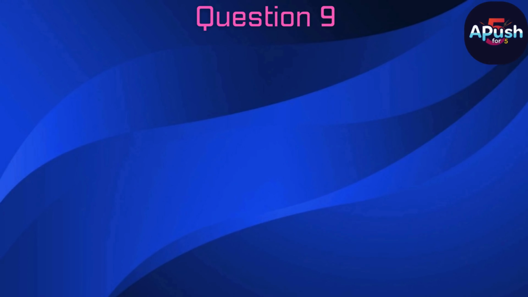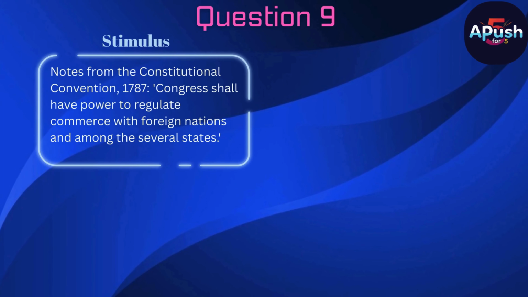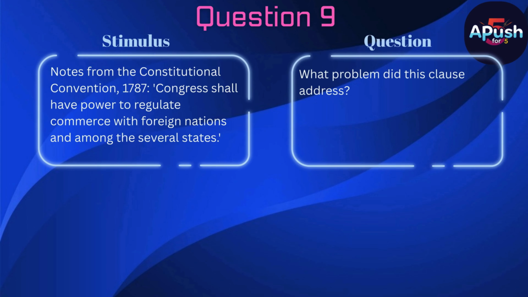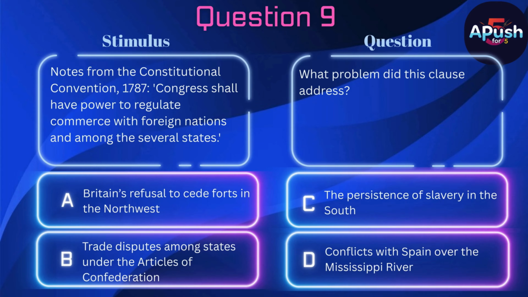Question 9. Stimulus. Notes from the Constitutional Convention, 1787. Congress shall have power to regulate commerce with foreign nations and among the several states. Question. What problem did this clause address? A. Britain's refusal to cede forts in the Northwest. B. Trade disputes among states under the Articles of Confederation. C. The persistence of slavery in the South. D. Conflicts with Spain over the Mississippi River.